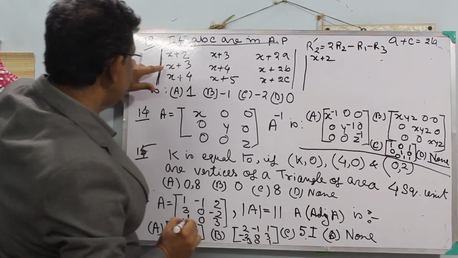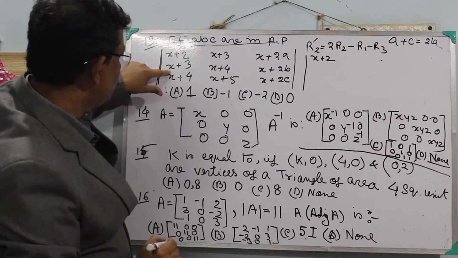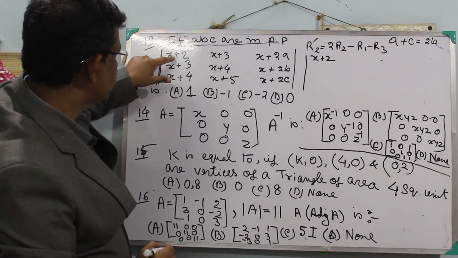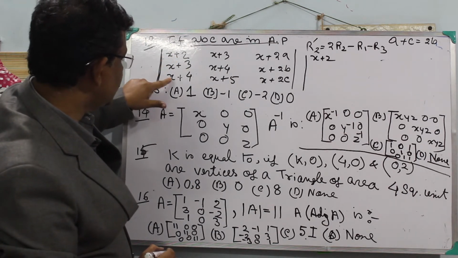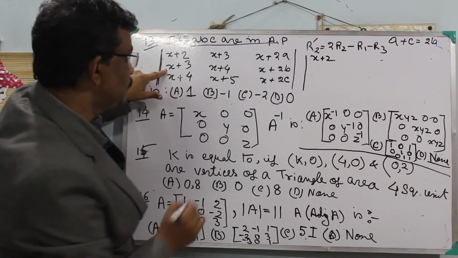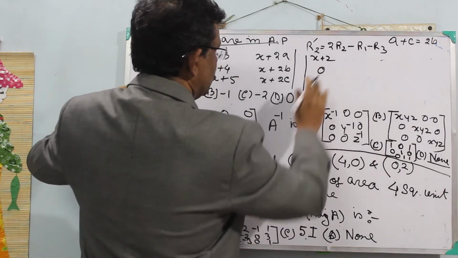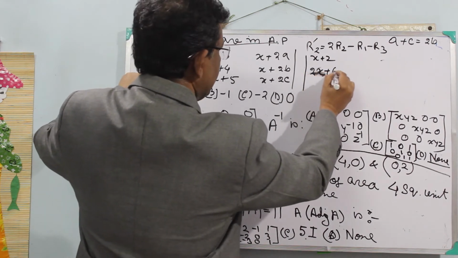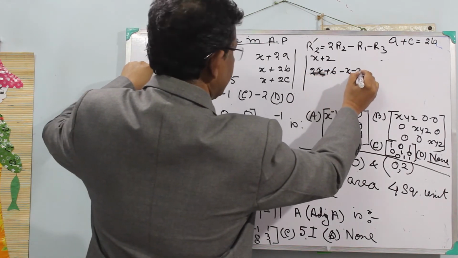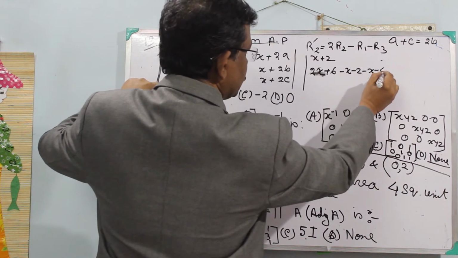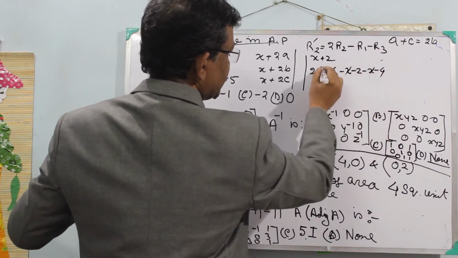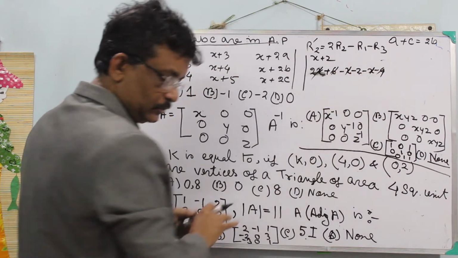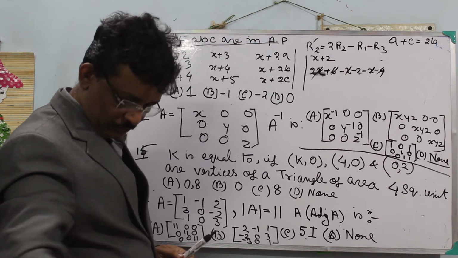Then this would be 2x plus 6 minus x minus 2 minus x minus 4. So x cancels, 6 minus 2 minus 4 equals 0. So it becomes 0.